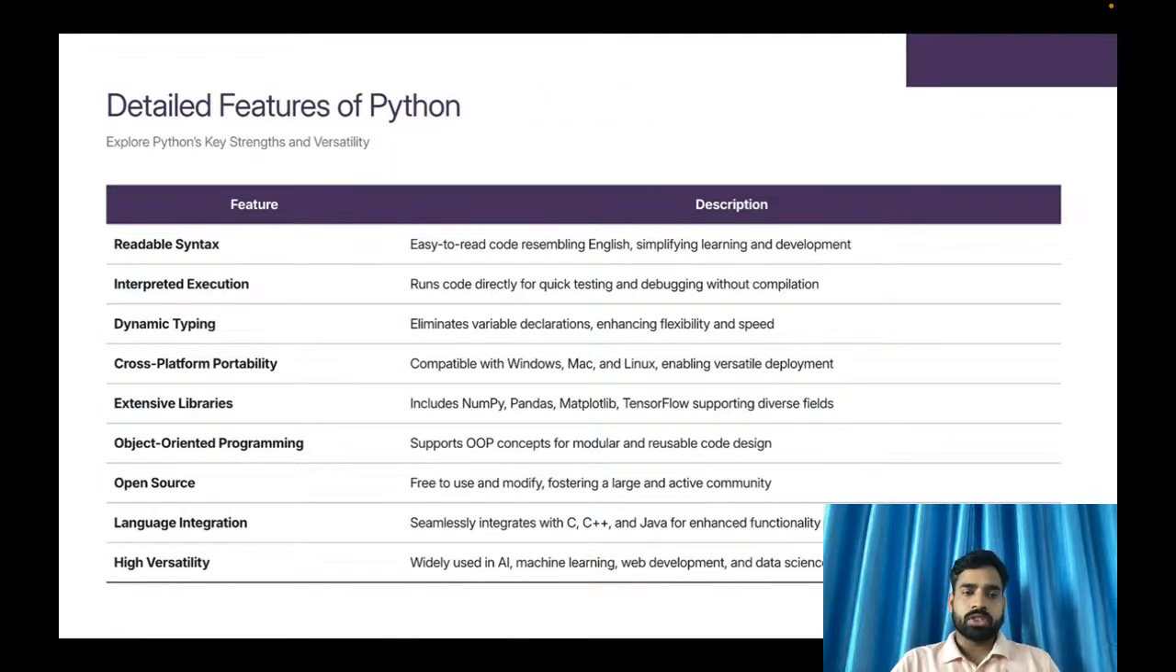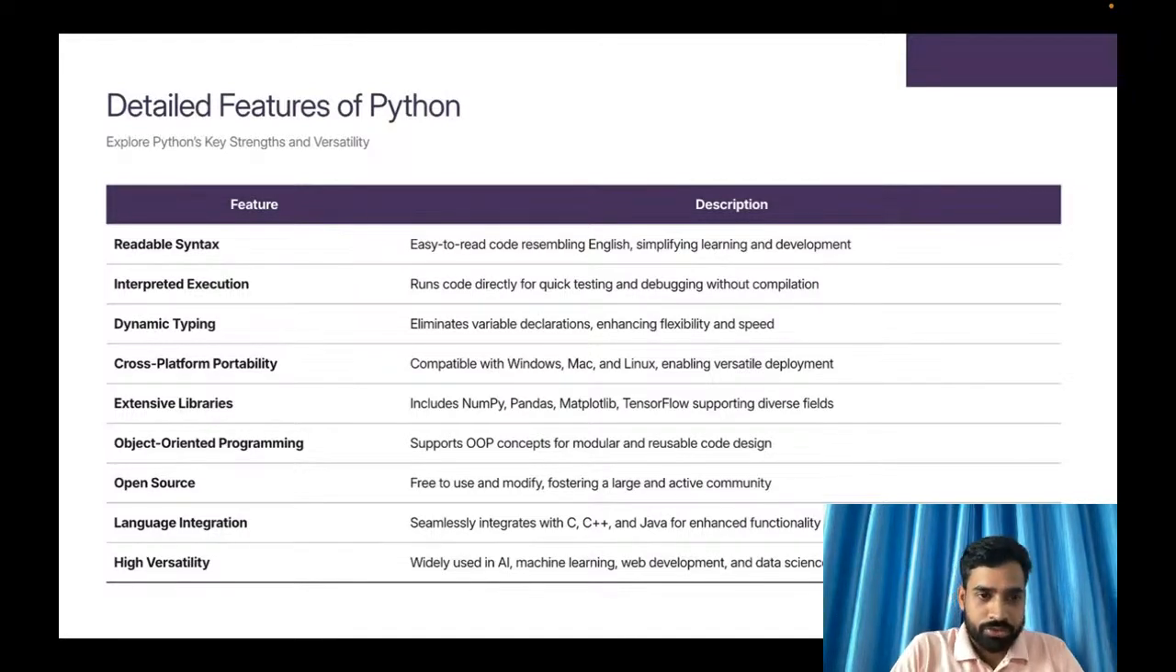Now you can see what features Python has. Python is very important as compared to other languages, and up to the last we will be able to prove it. So why is Python important, and what features does Python have? First of all, Python is easy to write, easy to read, easy to understand, and it uses an interpreter to execute it.